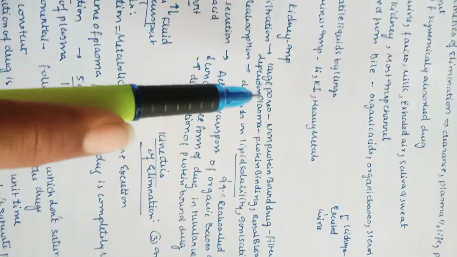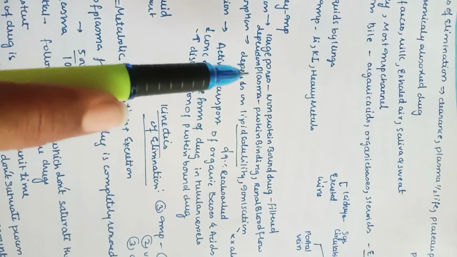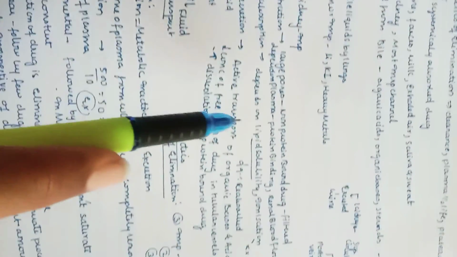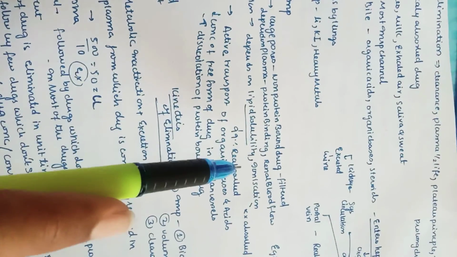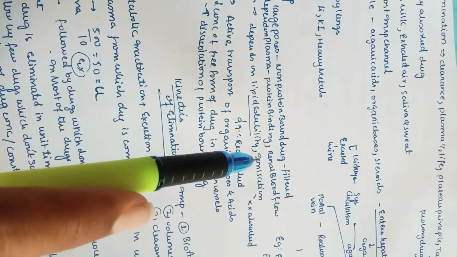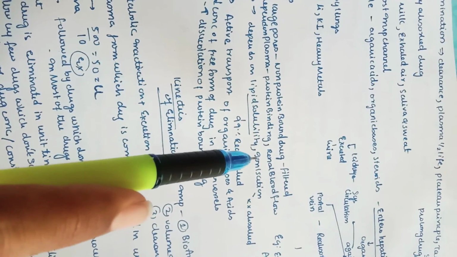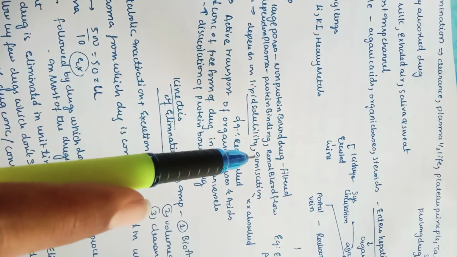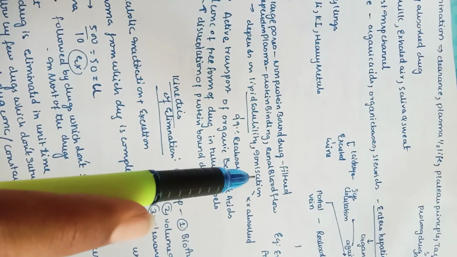First, glomerular filtration. In glomerular filtration, there are large pores available, and non-protein bound drugs are mainly filtered, and it is mainly dependent on plasma protein binding and renal blood flow. Next, tubular reabsorption depends on lipid solubility. If it is more lipid soluble, then it is more reabsorbed, and it is also dependent on ionization. If it is unionized, then it can't get excreted. If it is ionized, it easily gets excreted, and when it is water soluble, then also it easily gets excreted. Remember that ionized ones are not absorbed as a drug, we know that.